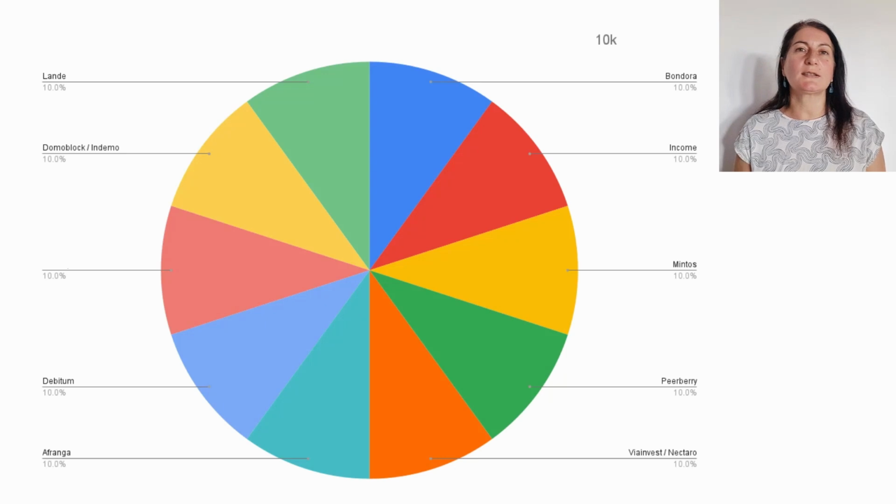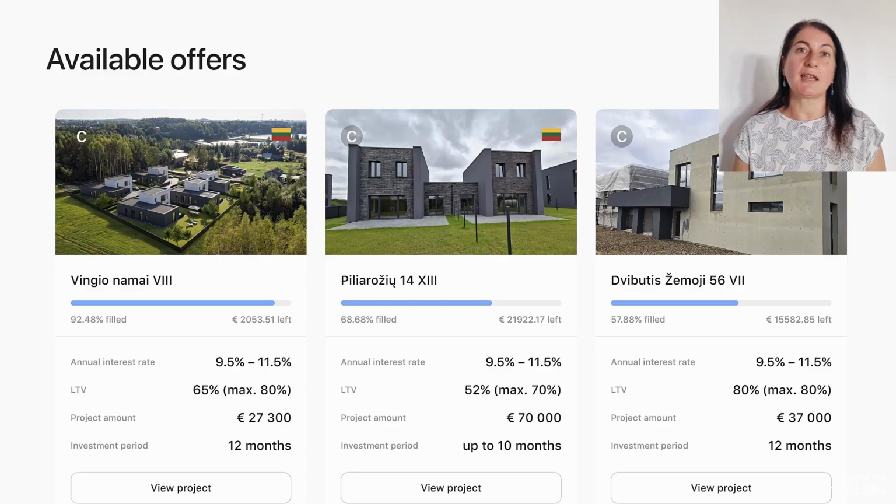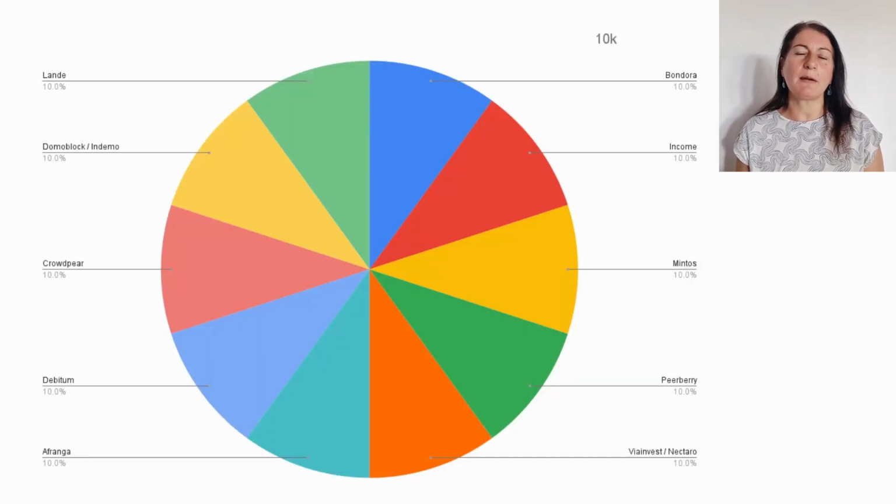Another real estate platform I would choose is Crowdpair. Crowdpair is from the same team as Peerberry, which, as I was saying, is a platform that has a very good track record. In Crowdpair, what we are going to invest in are real estate projects in the Baltic countries. So in this way, we would have our real estate part diversified with investments in Spain and with investments in the Baltic country. Additionally, the advantage of Crowdpair is that it usually pays us for most of the projects, not all, but the majority of projects tend to pay interest on a quarterly basis, and we can invest from as little as 100 euros.